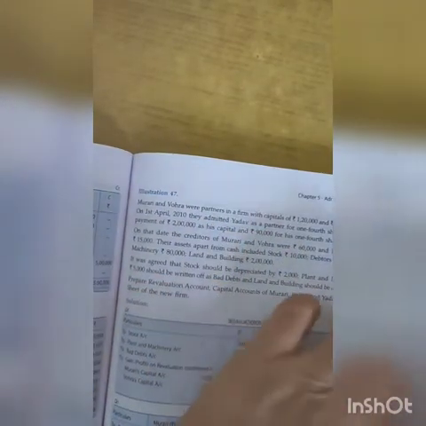On 1st April 2010, they admitted Yadav as a partner for 1/4 share in profits, on payment of rupees 2 lakh as his capital, right students?